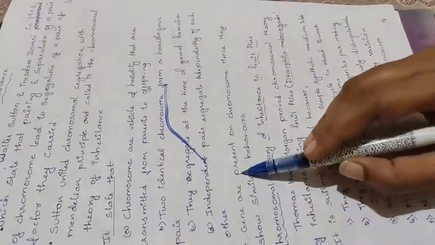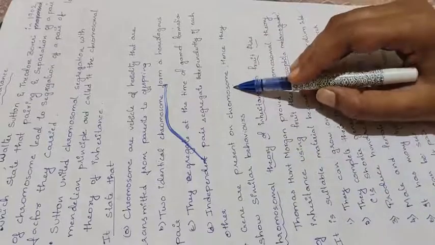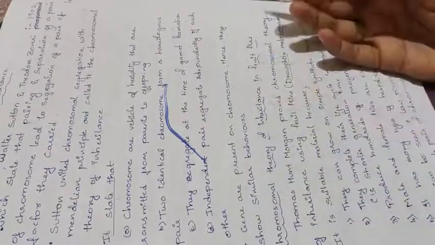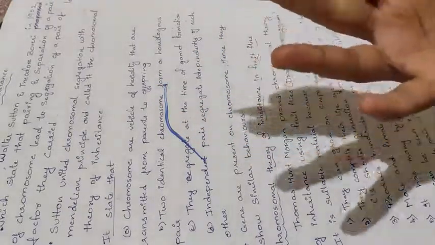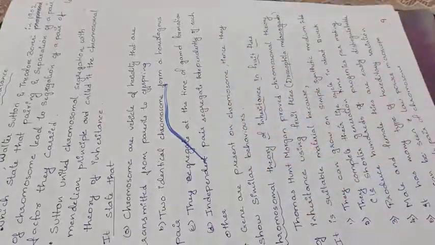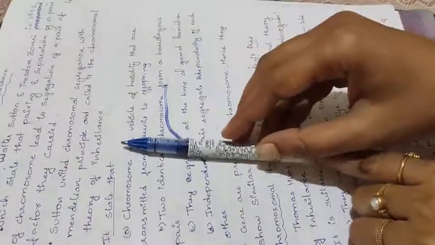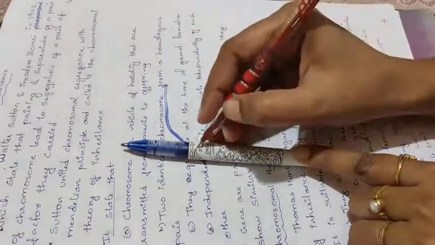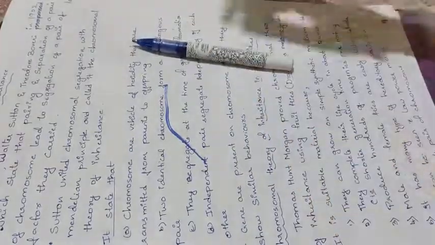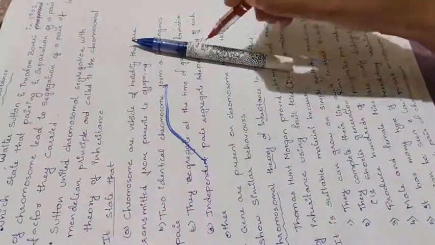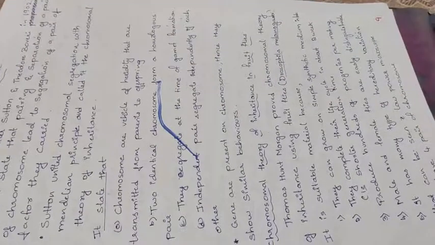See, since genes are present on chromosomes, they show similar behavior. Whatever is applicable to chromosomes is seen in the case of genes also, because genes are nothing but they are found on the chromosome. Clear? If this is a chromosome and something here which is present are the genes. If this chromosome moves, that means what? Even the gene is also moving because the genes were present on the chromosome. That is the chromosomal theory of inheritance.